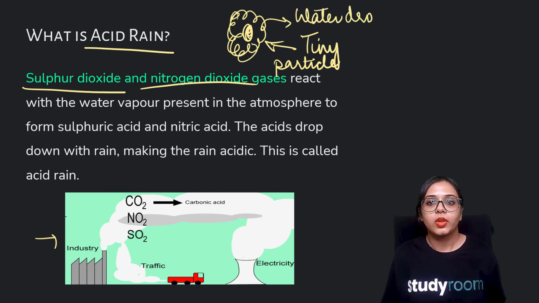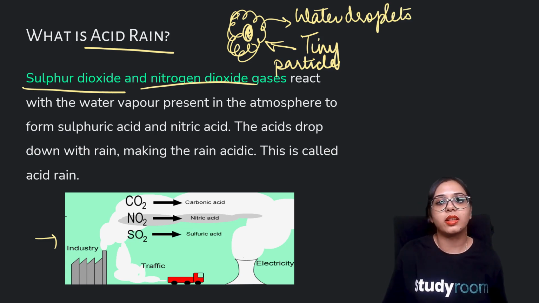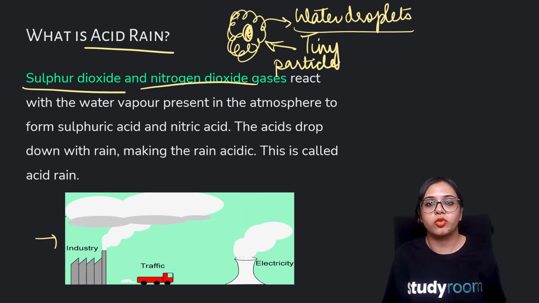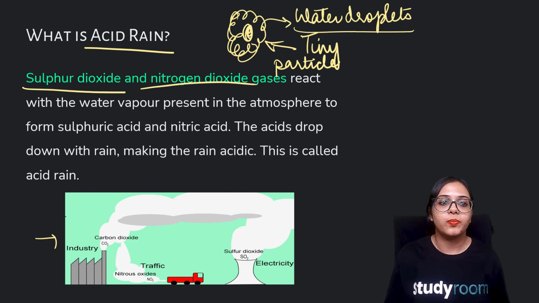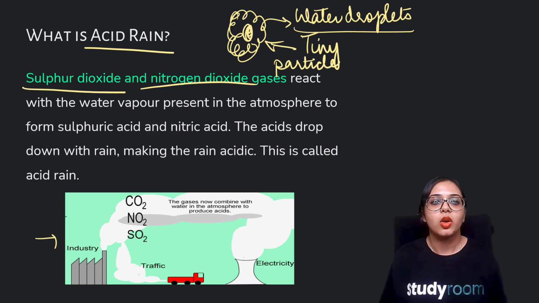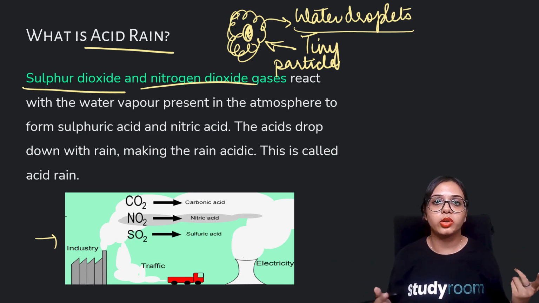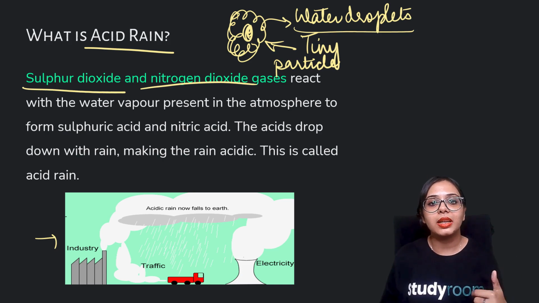Sometimes sulfur dioxide or other oxides of sulfur and the oxides of nitrogen also condense along with the water droplets, and mostly they mix up with these water molecules, right? You can see here in this animation, these oxides are rising up along with the water vapor, and once the water vapor has condensed